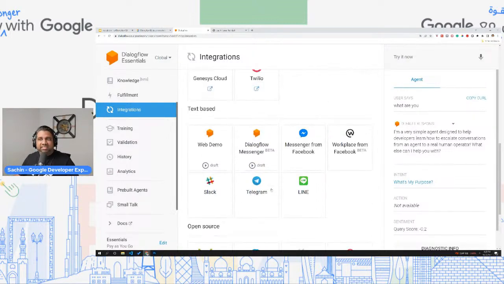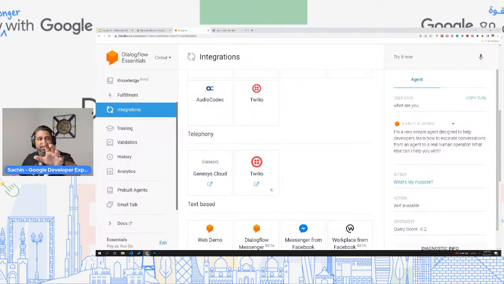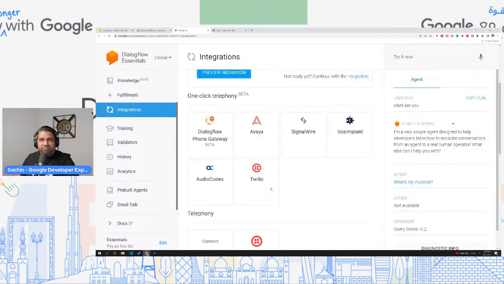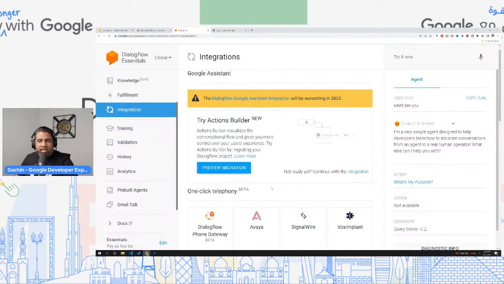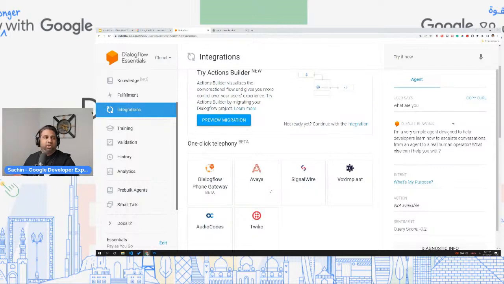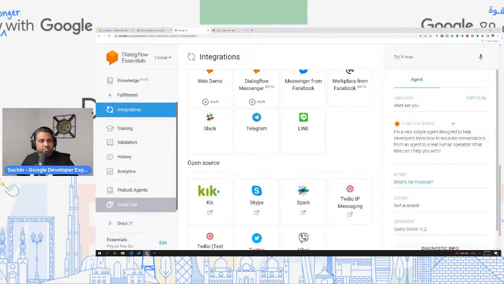You can see the number of options you have for integrating with other platforms. So basically, you build once, and then your bot or your agent can be deployed across multiple platforms. Okay. So I hope by now you have an understanding of what Dialogflow Essentials does.